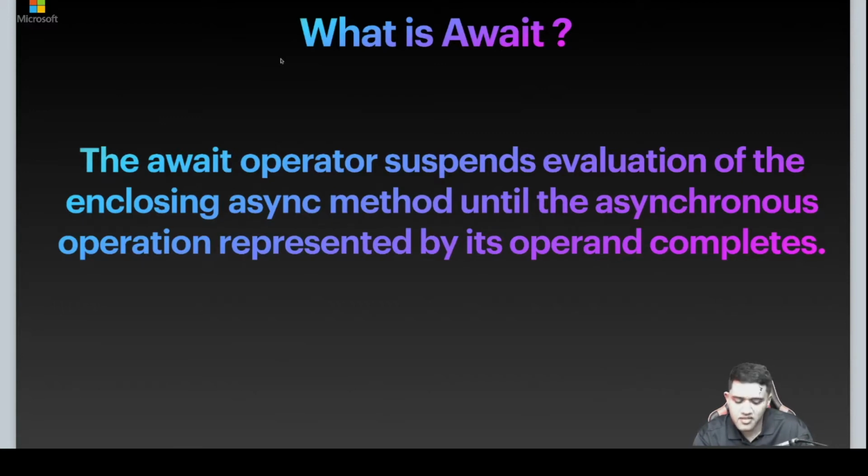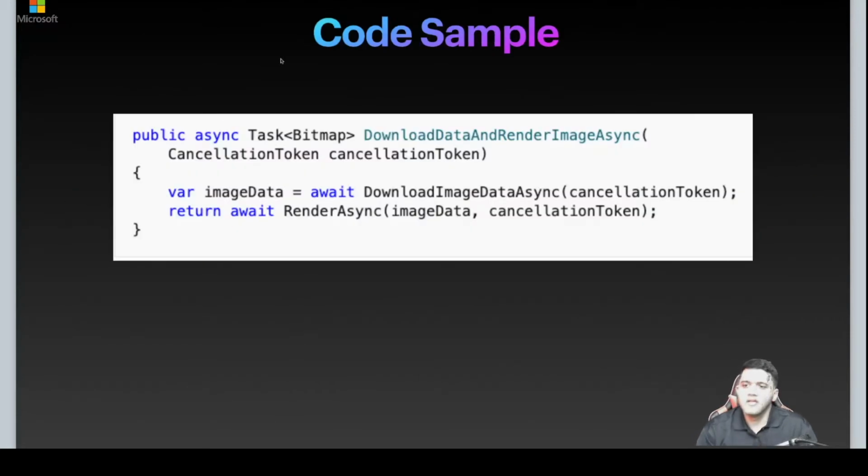So let us look at an example. I have a method that downloads an image and returns a bitmap so that it can be displayed. Now look at the method signature here. I have public async. The reason the async is specified here is because of the await operator here. If I have an await within a method, I must make the method async, otherwise it will not compile.